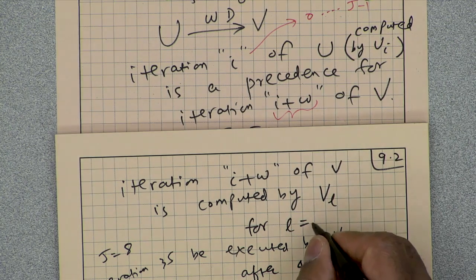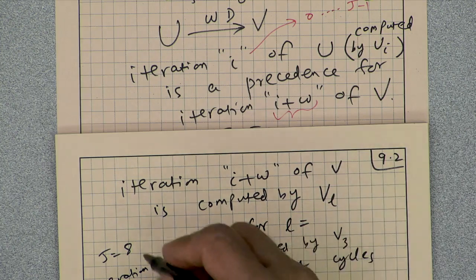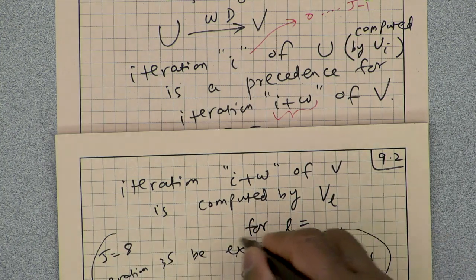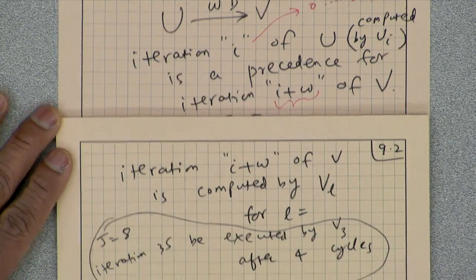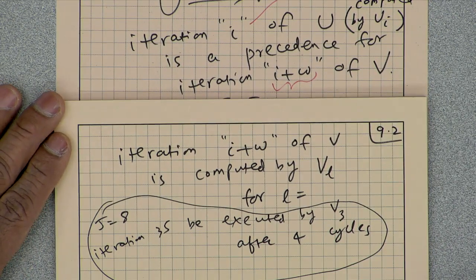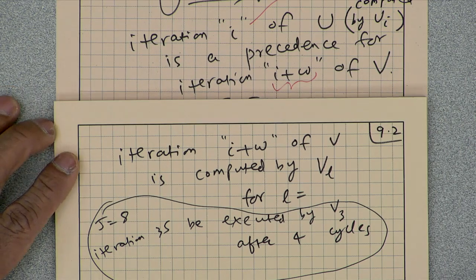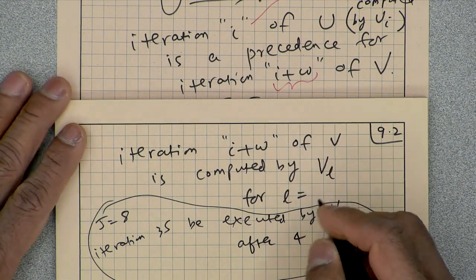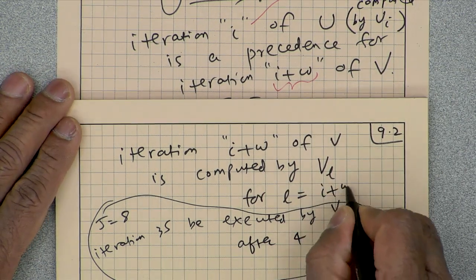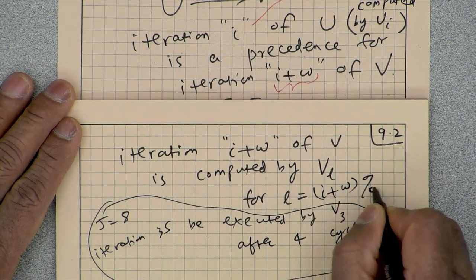Okay, now that you have an example, you can put those into expressions. So l is equal to what? I plus w mod j, the remainder of I plus w divided by j.